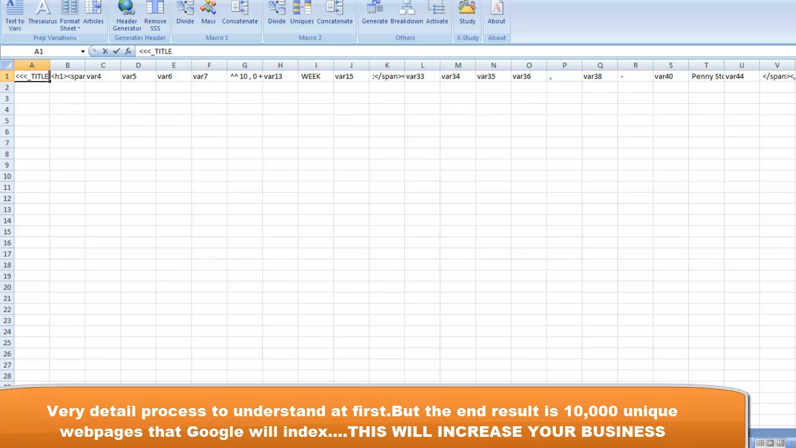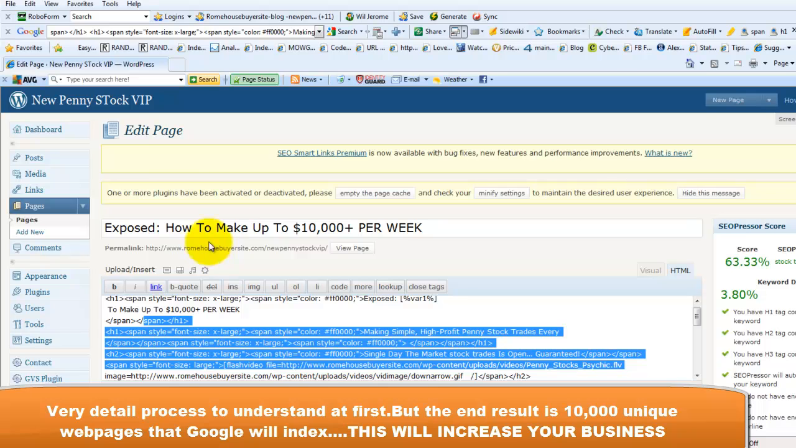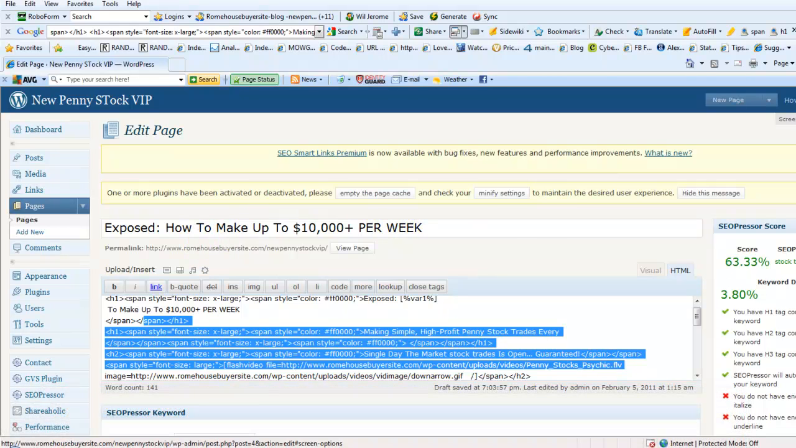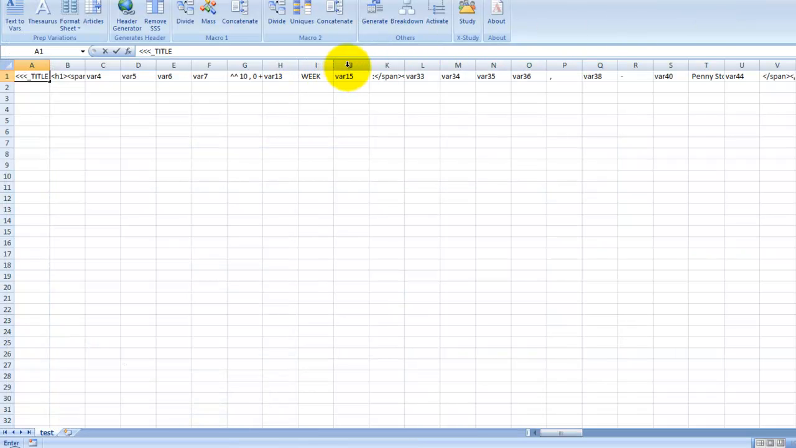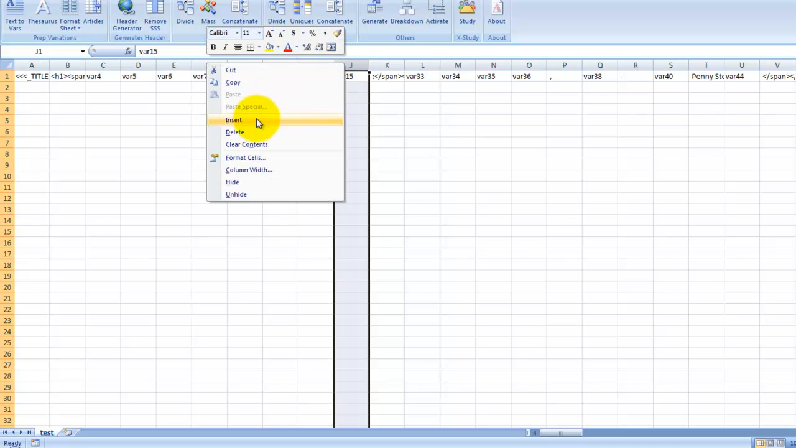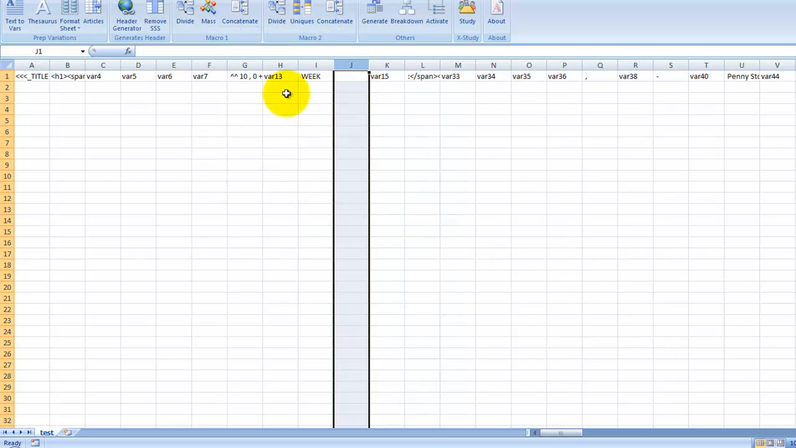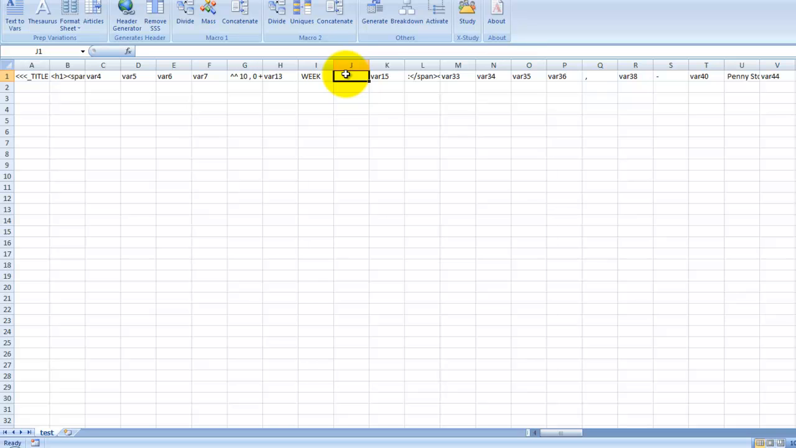Okay, what would the title be? Let's go back to the page and see the title. Per week, 1,000 per week, and then we insert. Insert the body. Let's call it meta tag description.